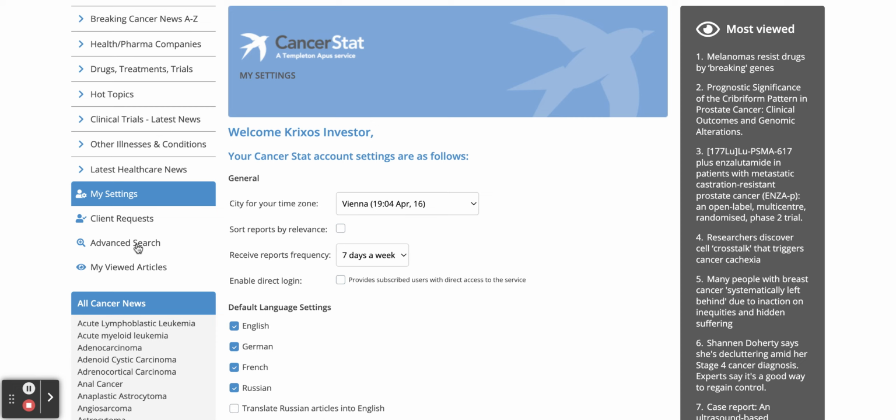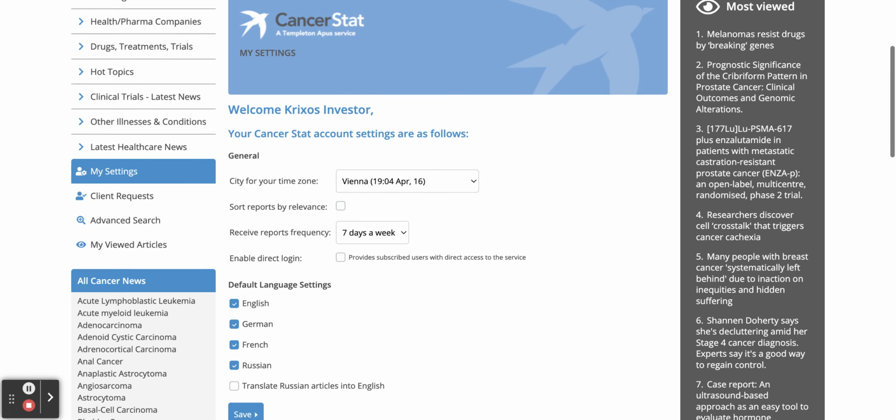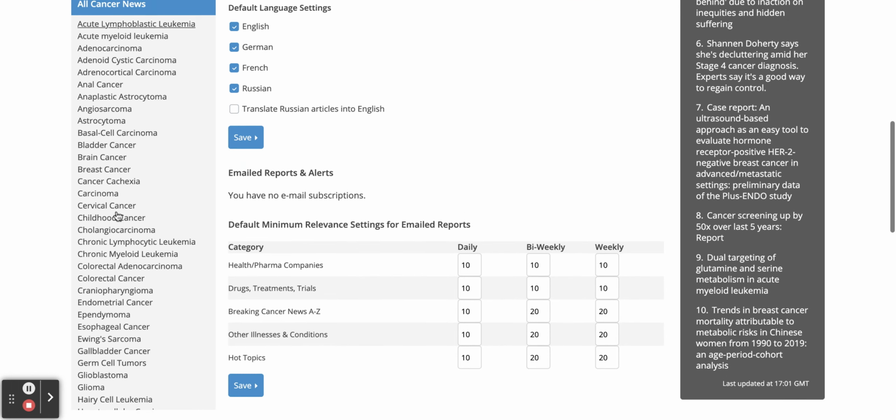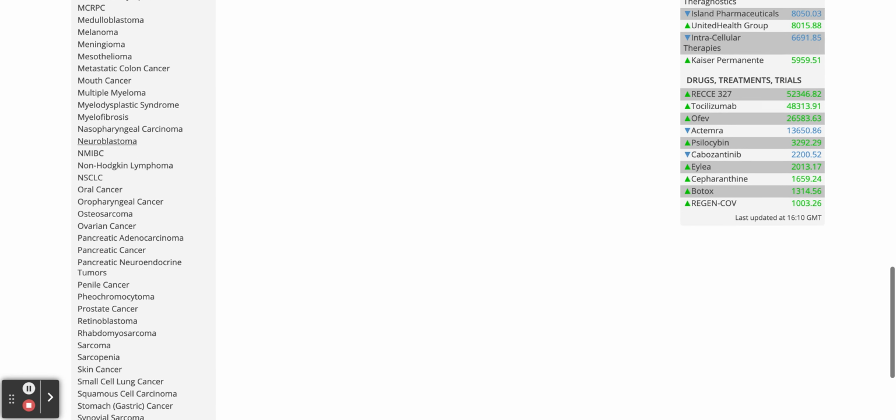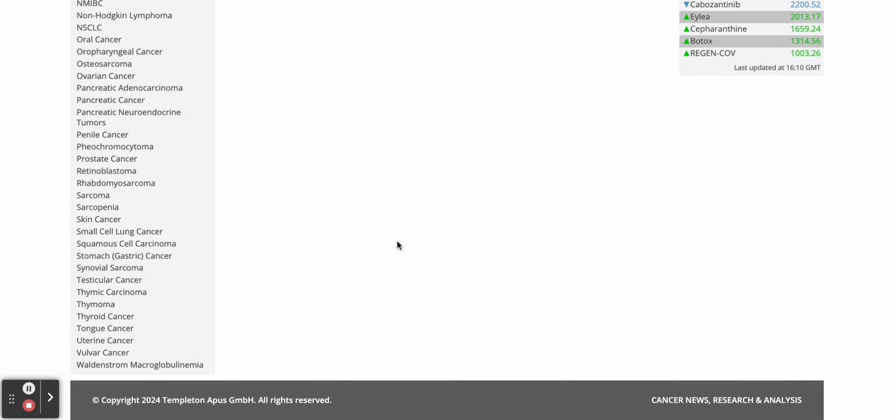Although, of course, if you're looking for news on companies, it's best to go to the health pharma companies button up here. And then my viewed articles will show you any news articles that you've looked at, either in the daily emails, the email alerts, or on the online platform. Okay, so it means that there's always a record of what you've looked at on your account. Scrolling down a bit further, these are just quick links through to all of the different cancer news that we have. Moving across the bottom of the website,